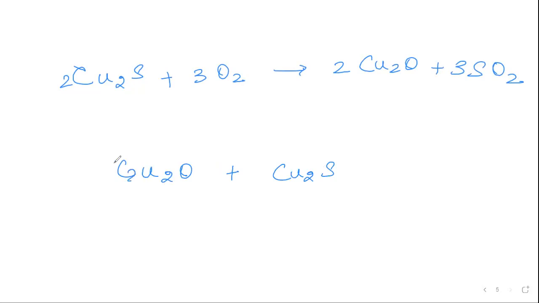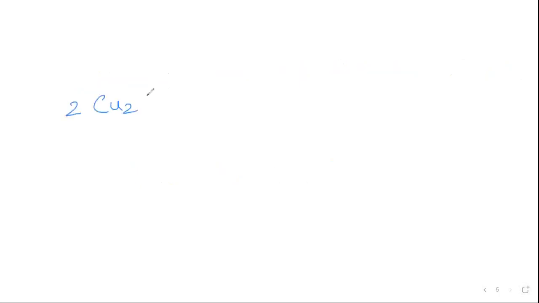I'll have 2Cu2O plus Cu2S. The second part of copper sulfide is made to react with copper oxide so that we get copper plus SO2. The copper thus obtained is called blister copper, which will be 98% pure.